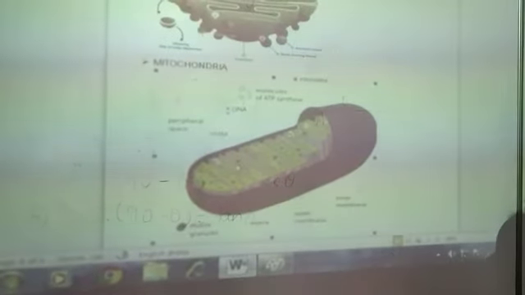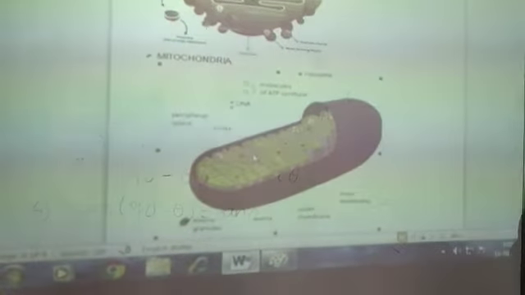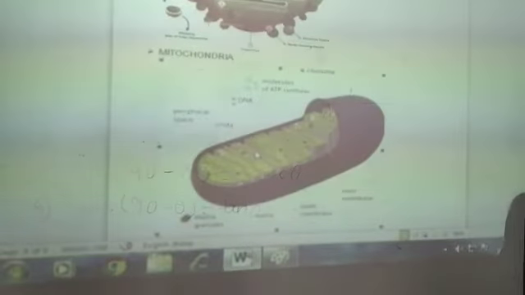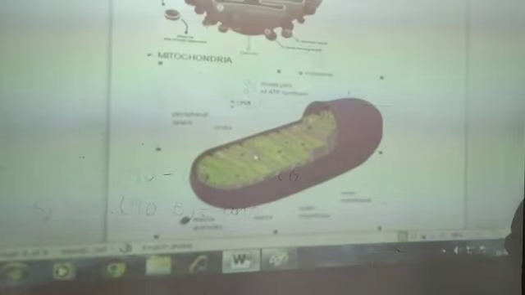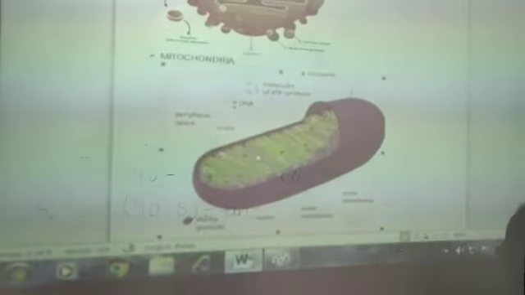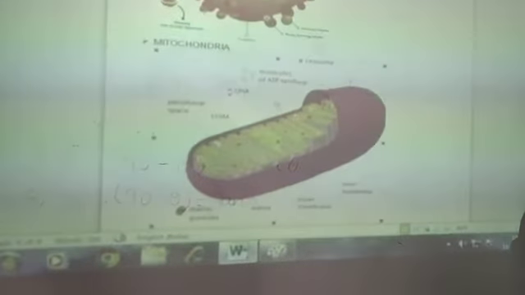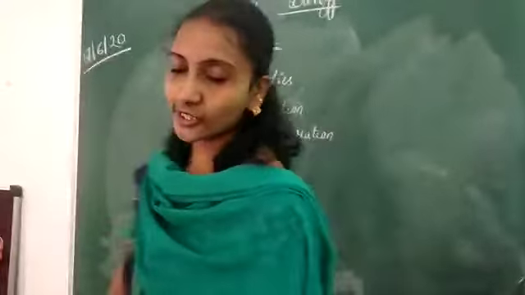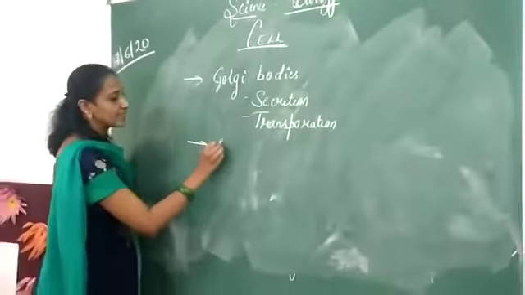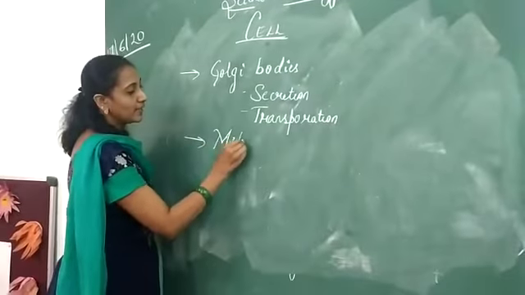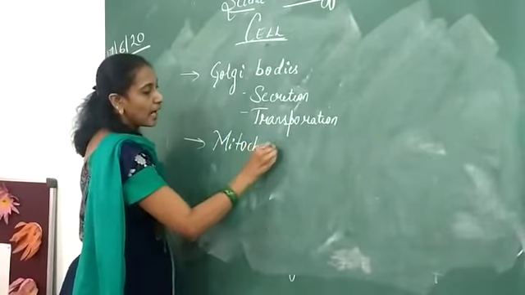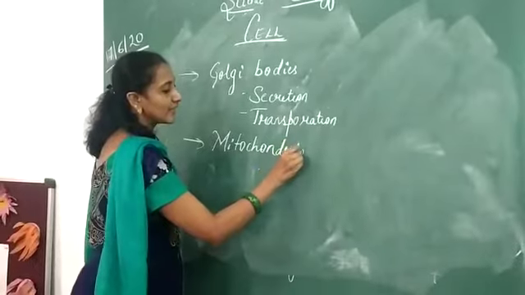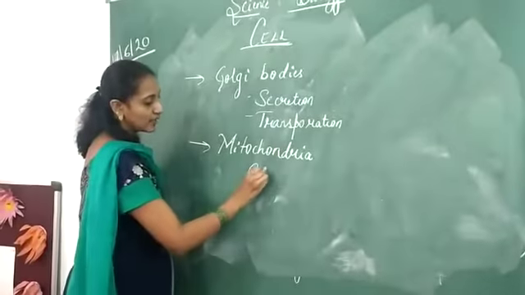Why is it folded? Because the energy that is being synthesized has to be absorbed and stored in the mitochondria of the cell. What is this energy also known as? It is known as ATP, that is adenosine triphosphate, which is also known as the energy currency of our cell. Why is it known as energy currency? How is it being formed? That is nothing but by cellular respiration.